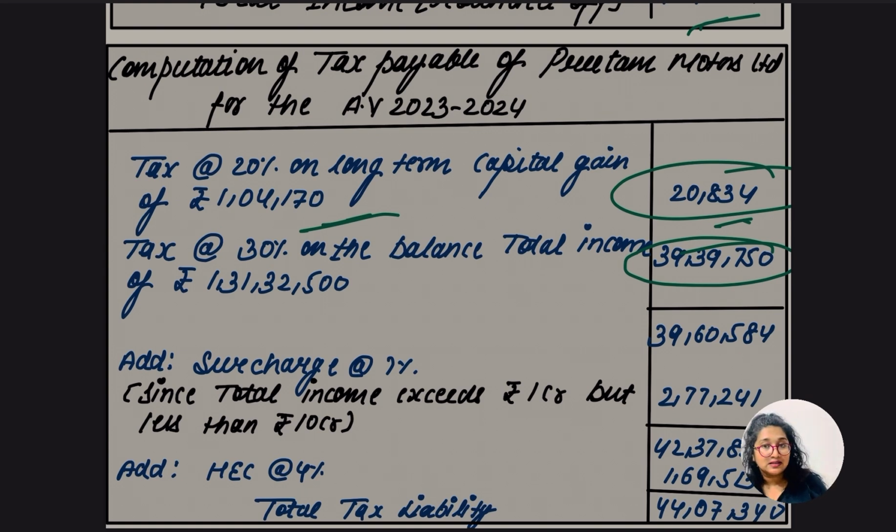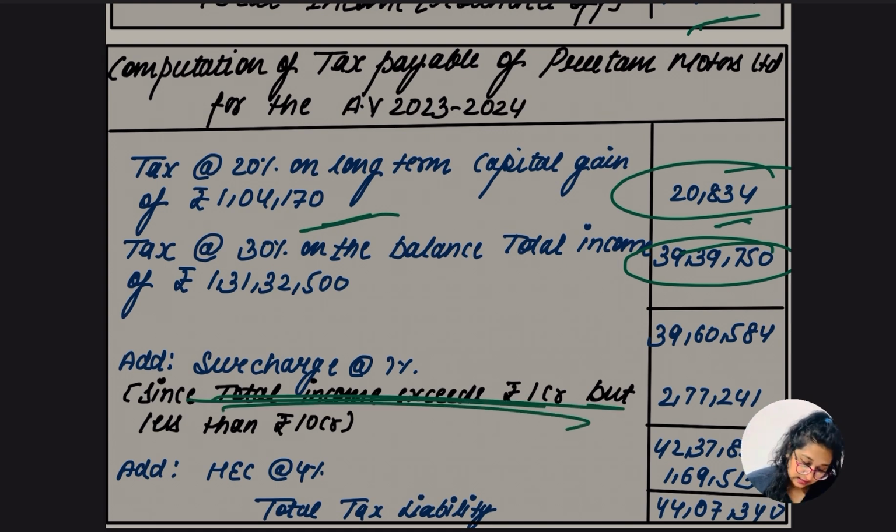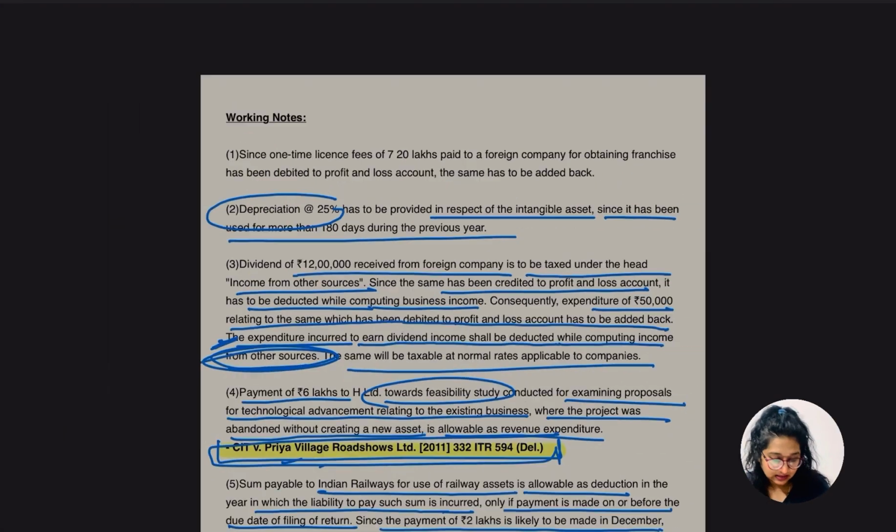In this we are going to add the surcharge, being the total income exceeds 1 crore but is less than 10 crore. In this case the surcharge rate is going to be 7%, right? So yes, in total we have 42,37,825. In this we are going to add the HEC. Hope so up to this everything was clear. So yes, 44,07,340 is going to be the tax liability. Hope so everything is clear now guys.